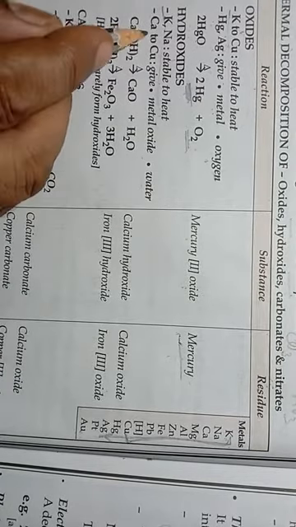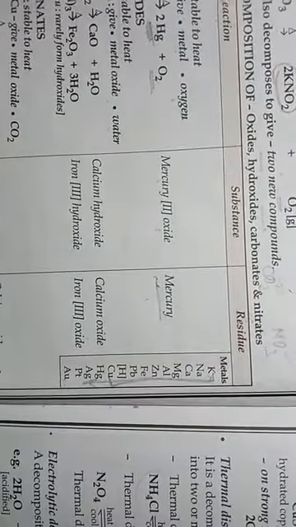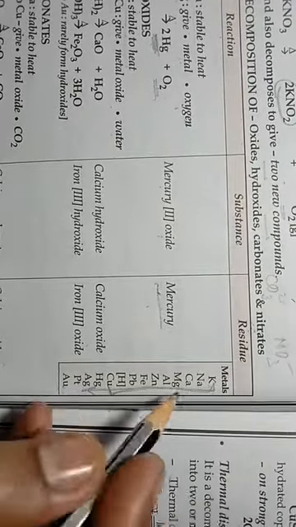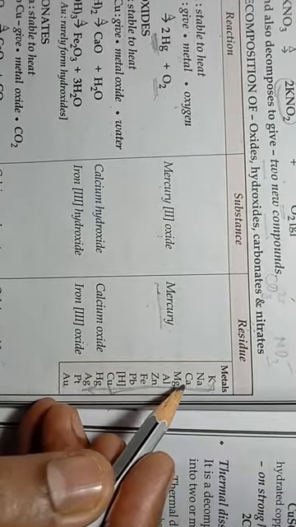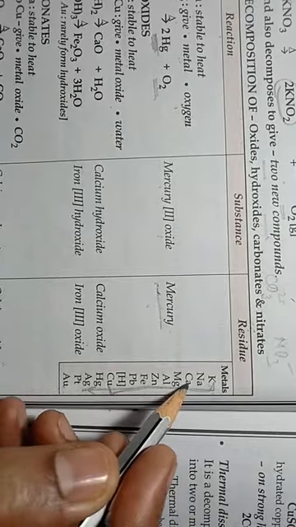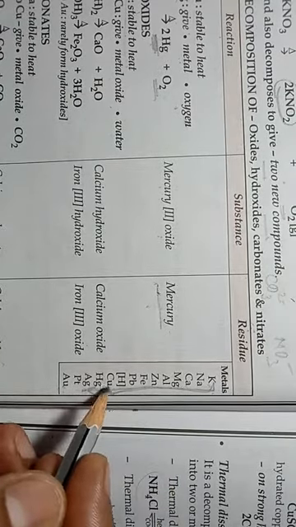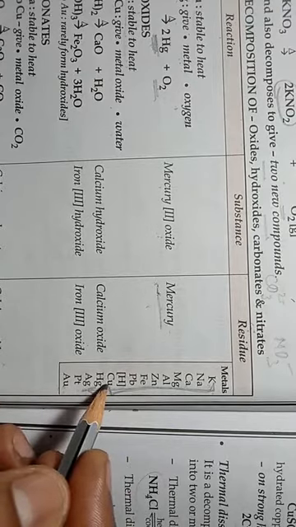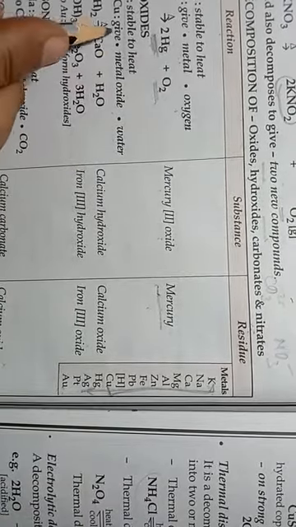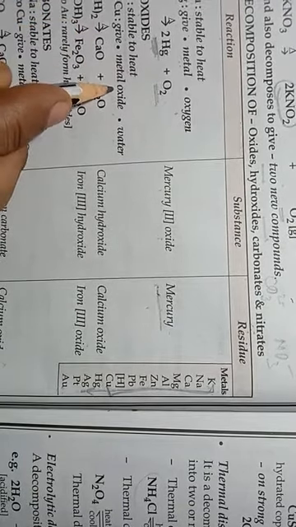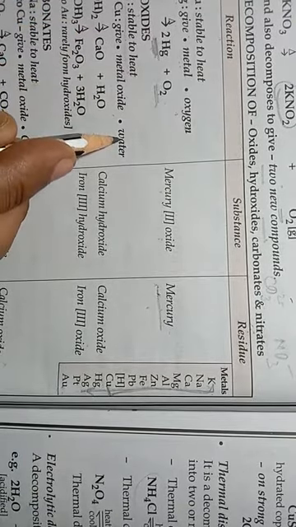You can check in this activity series where calcium is. Calcium is here, and calcium to copper. So the hydroxides of metals from calcium to copper, when heated, get converted into metal oxide and water.